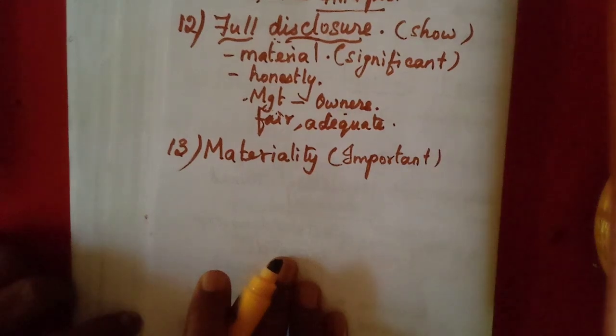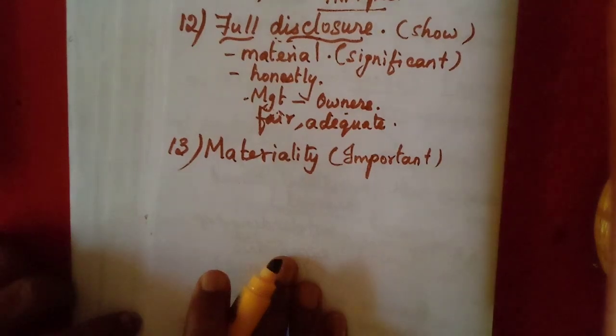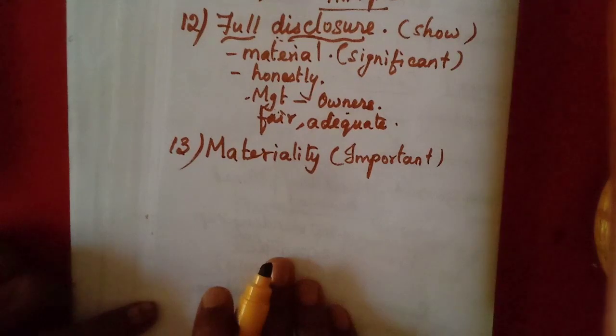For example, 5 rupees they might have spent to purchase one rubber. Can they write that separately? No need. They can write everything together as stationery. Sometimes they will write stationery, postage, sending telegram, all together as office expenses. But the electrical charges are a little more than this stationery, so we cannot write them as office expenses; we should show separate electricity charges.